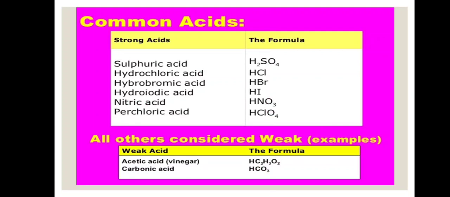Some common acids are sulfuric acid, hydrochloric acid, hydrobromic acid, hydroiodic acid, nitric acid, perchloric acid, and some weak acids are acetic acid, also known as vinegar, and carbonic acid. I hope you understood the properties of the acids and bases and the names of some common acids and some common bases. Inshallah, in next class we will learn the three theories about acids and bases in detail.